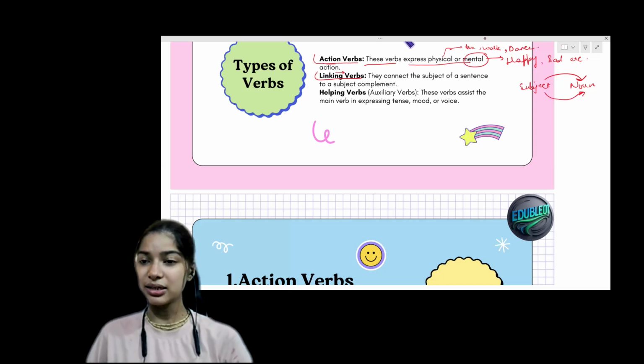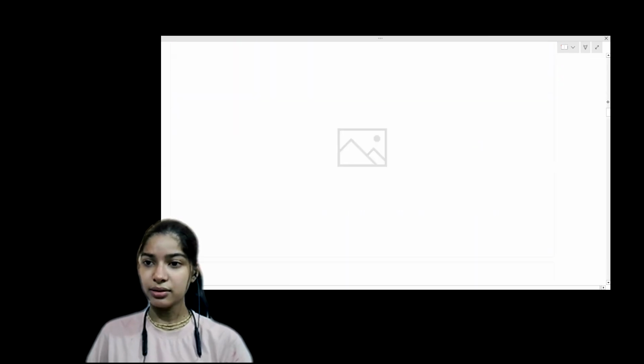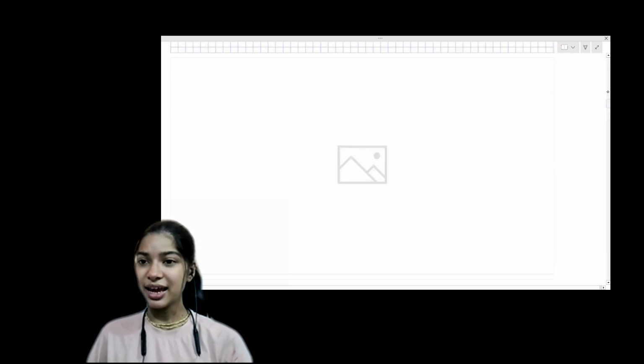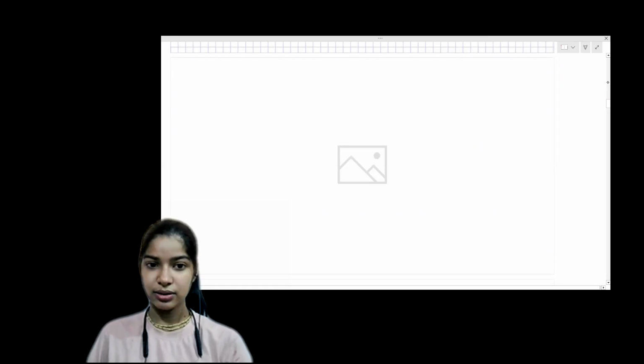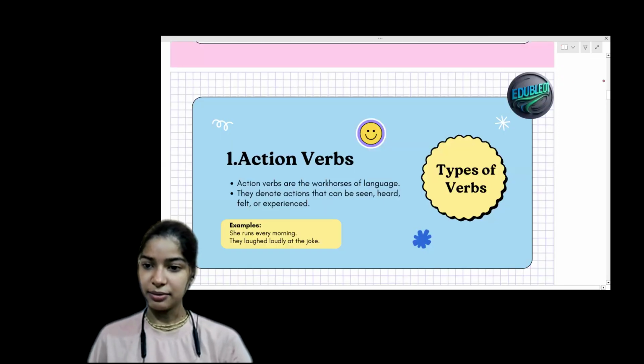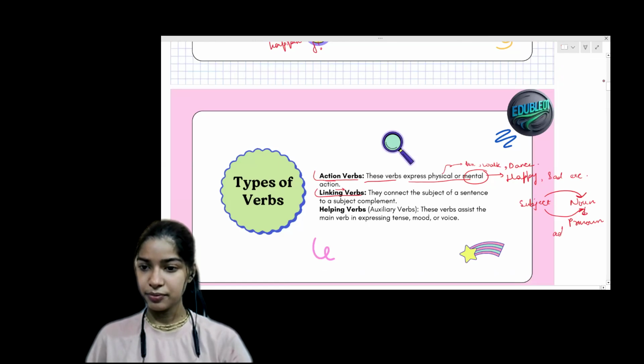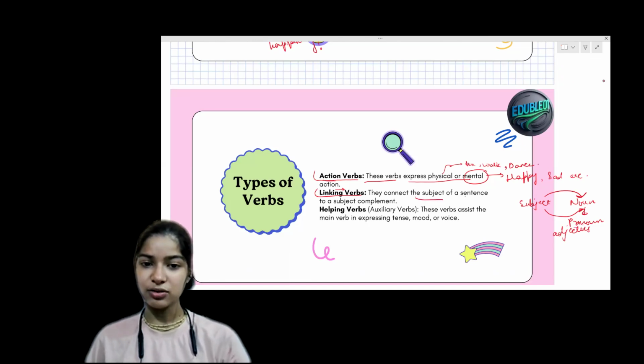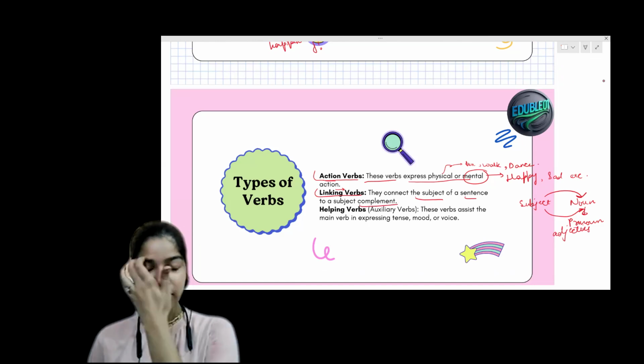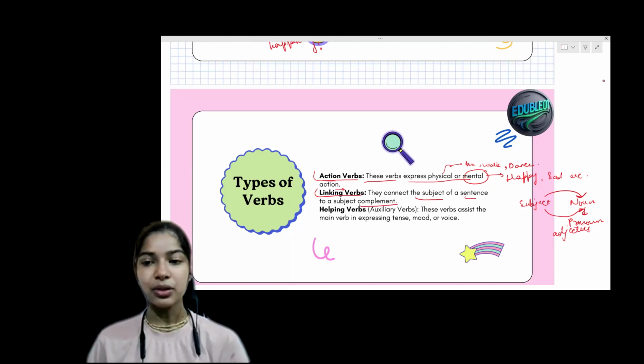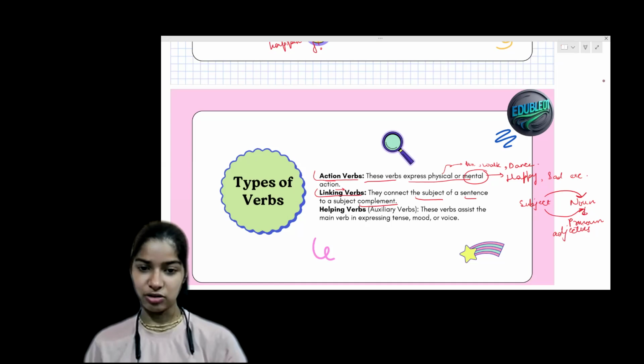It can be a noun, a pronoun, or an adjective. Okay, kids? So these are the linking verbs. They connect the subject of a sentence to the subject complement. Subject complements can be nouns, pronouns, and adjectives.